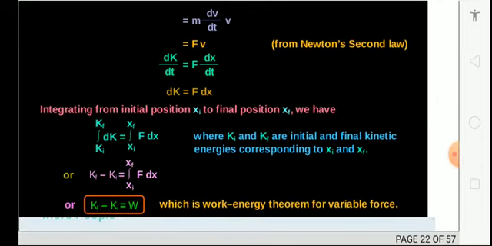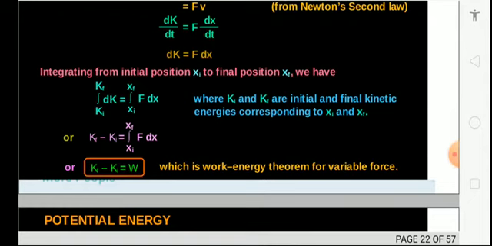Initial and final are represented by i and f. So you will get the equation delta K is equal to Kf minus Ki is equal to the integral of F dx,